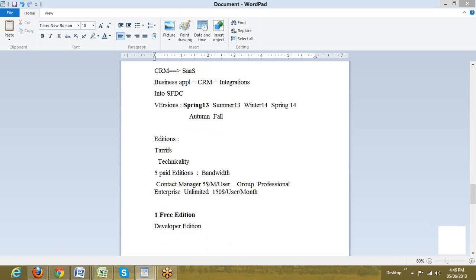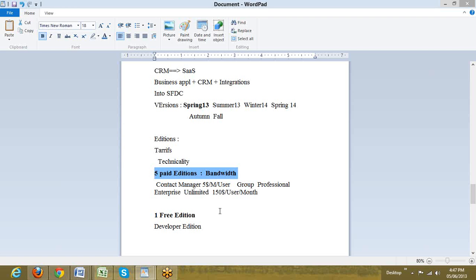And one more point: across all the editions there is only one version working. It cannot be that Contact Manager is working with Spring and my Enterprise Edition is working with Winter. That does not happen. All the 6 editions of Salesforce work with the same version. The version is a global version. No client can choose a version of their choice, because in cloud computing, maintenance, upgradation, installation, everything is the vendor's responsibility. So the vendor does not give options to choose versions, but gives edition options to the clients and they can choose whichever edition they want.